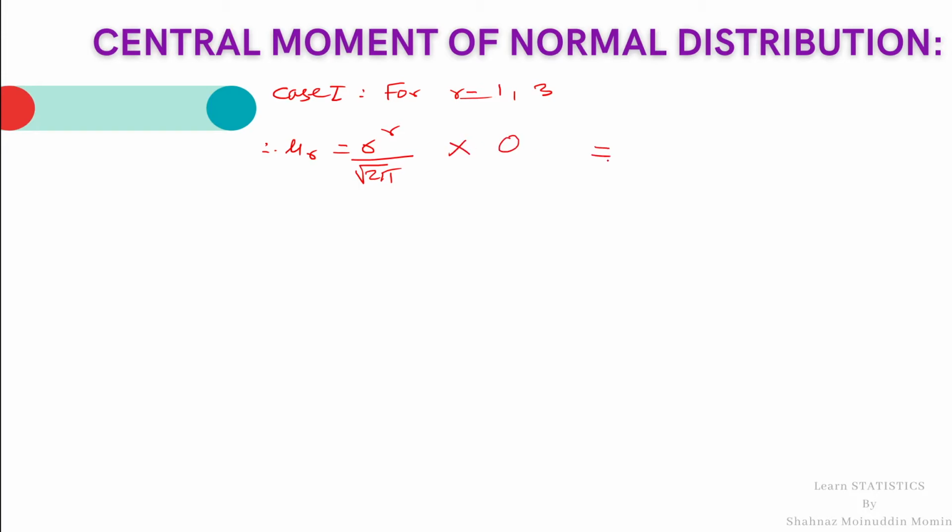Since if the integrand is an odd function, then the integration from minus infinity to infinity is equal to 0, which we have already discussed in that lecture. So the central moment is 0. Hence mu1 equal to mu3 is equal to 0. This is the first case.